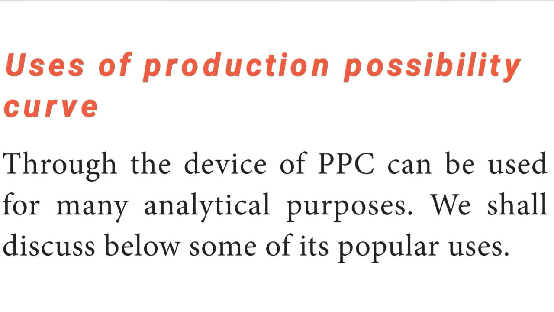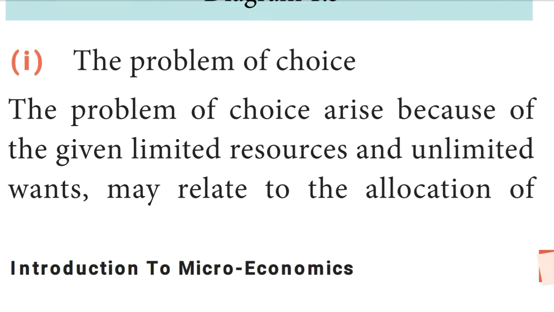Use of the production possibility curve. The production possibility curve can be used for many analytical purposes. We shall discuss below some of its popular uses. First, the problem of choice.